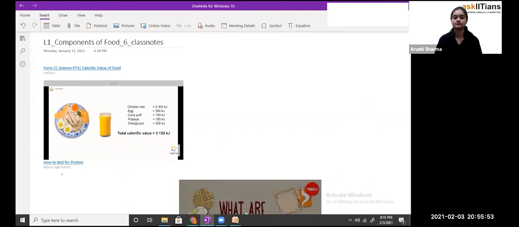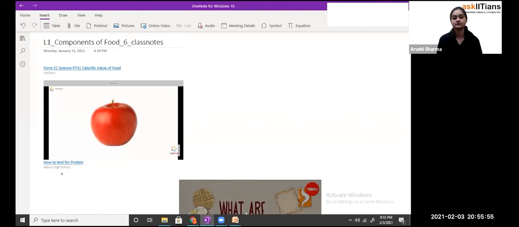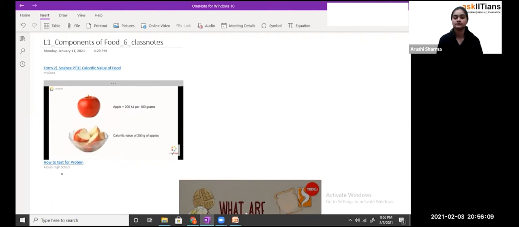3,120 kilojoules. The calorific values of food servings can also be presented in terms of every 100 grams. For example, the calorific value of an apple is 200 kilojoules per 100 gram. If you have 250 grams of apples, then its calorific value will be 200 kilojoules times 2.5 equals 500 kilojoules.